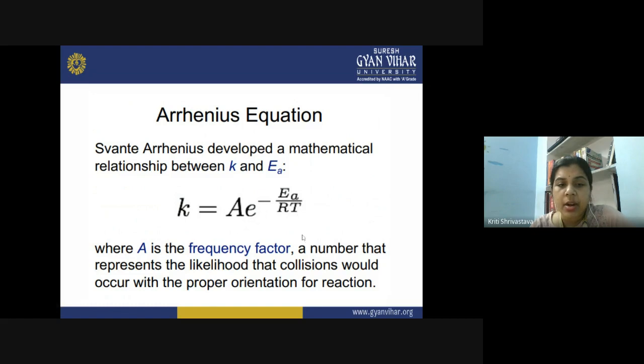Here A is the frequency factor, and it is basically a number that represents the likelihood that collisions would occur with the proper orientation for reaction. So how likely the collisions are will be denoted by the frequency factor. The greater the frequency factor, the greater the chances of collisions between reactant molecules with proper orientation, and therefore the greater the chances of product formation.